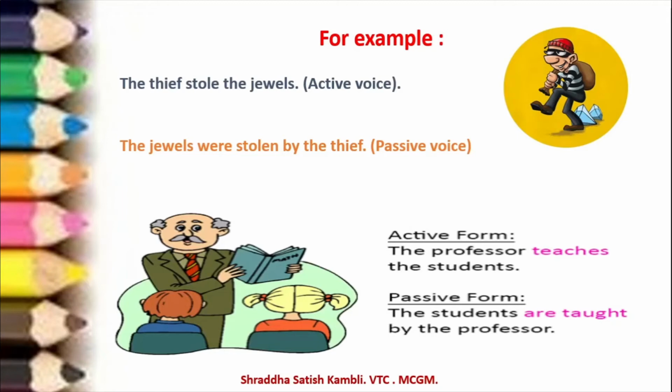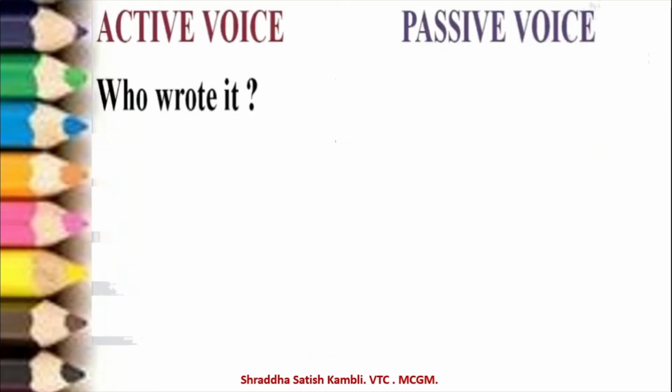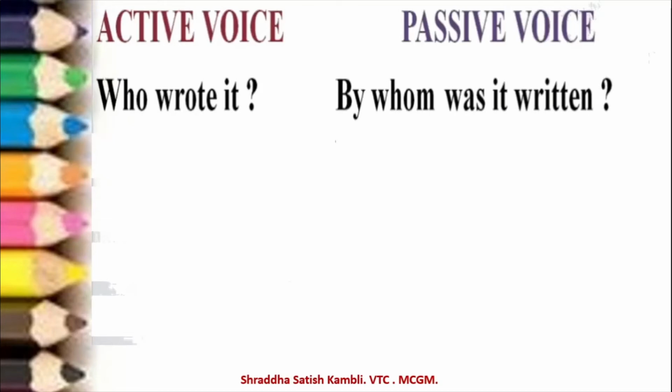So these are two examples which I have shown you in order to make you understand that when you change a sentence from the active voice to the passive voice, the meaning of the sentence doesn't change at all. The meaning remains the same. Let us go on and let us look at some examples here now. Active voice and passive voice. So in the active voice, you will write who wrote it. In passive, it will become by whom was it written.